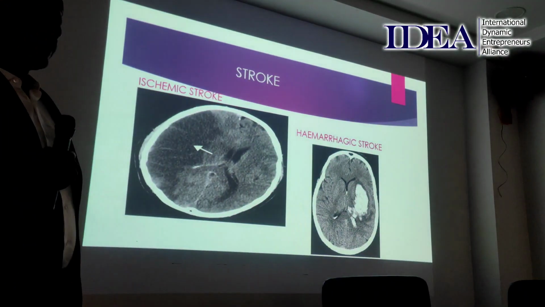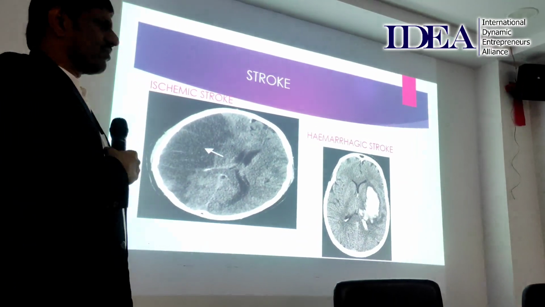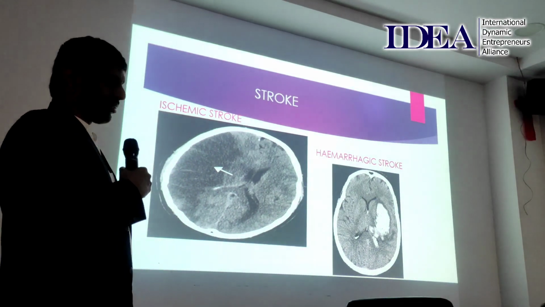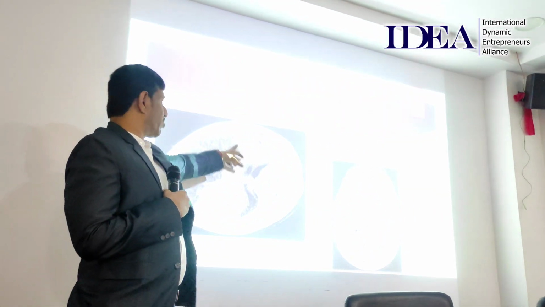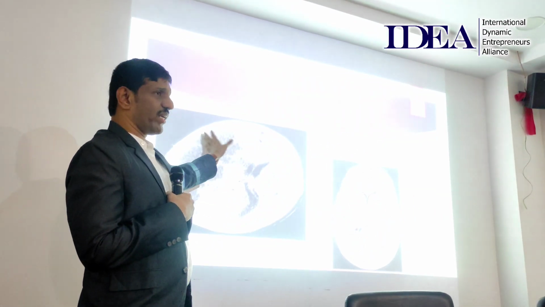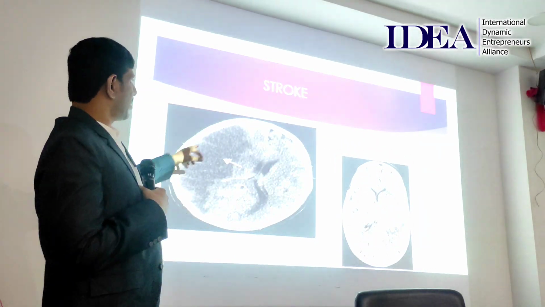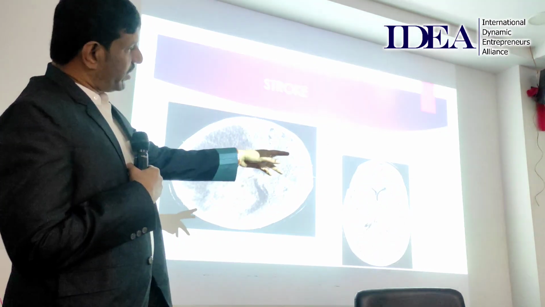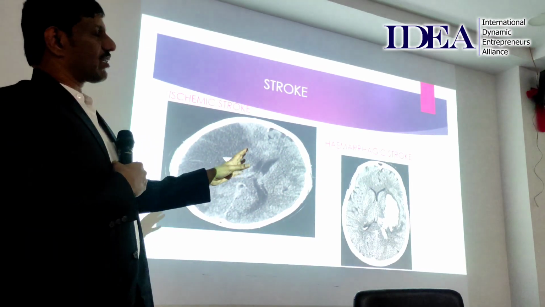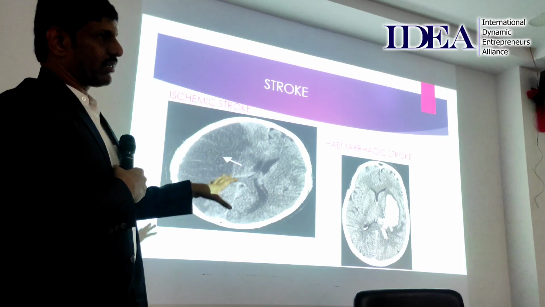It's called decompressive craniectomy. That is done in very, very few cases, especially when there is a large infarct. Massive. This is a massive infarct. You see there is almost 2/3 of half of the brain involved. So in these kinds of conditions, we do this decompressive craniectomy and remove the cranial bone. In that condition also we will take it up, but it depends upon the size, location, position, patient condition, all those things.